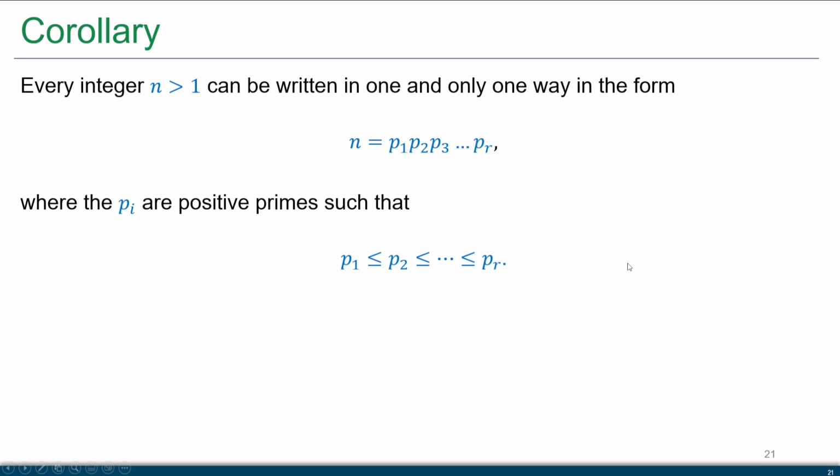Now a corollary of this is that every integer n greater than 1 can be written in one and only one way in the following form. If we set up this specific ordering, then everything is going to be unique. The pi's are positive primes such that p1 is less than or equal to p2, less than or equal, all the way up to pr. So if we order them in this way, perfect.